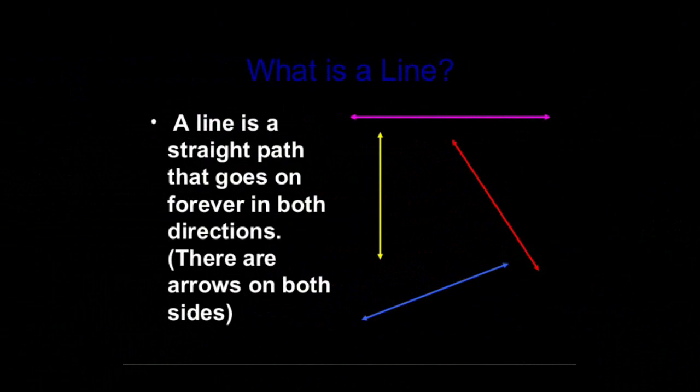A line has no endpoints. It is extending on both sides. We can't measure a line. A line contains infinitely many points, but to represent a line, we use only two letters. For example, line AB, line PQ, line XY.